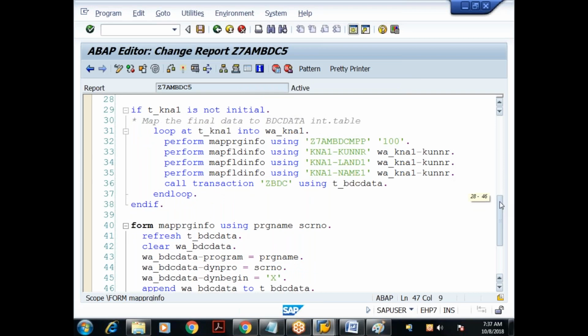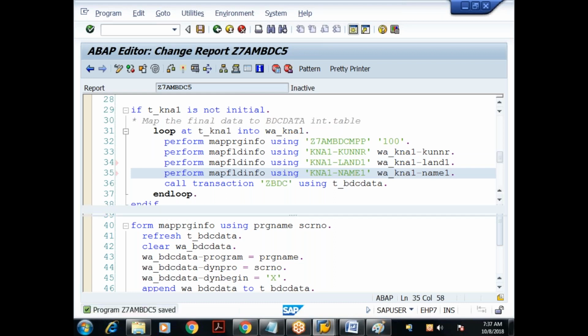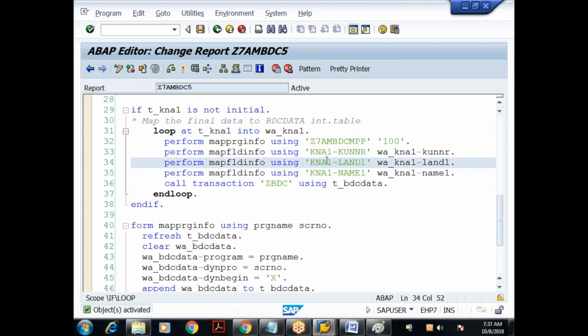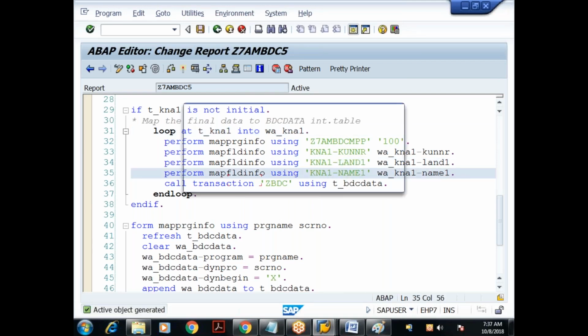Where Raghavendra? Where have I not assigned? Sorry, boss. Yeah, here. I have not changed the field names, right? So name one, done. Let me save it, check it, activate. That's the problem. I have not changed my work area field name. I have changed the screen field name, but not the data. So let me execute.